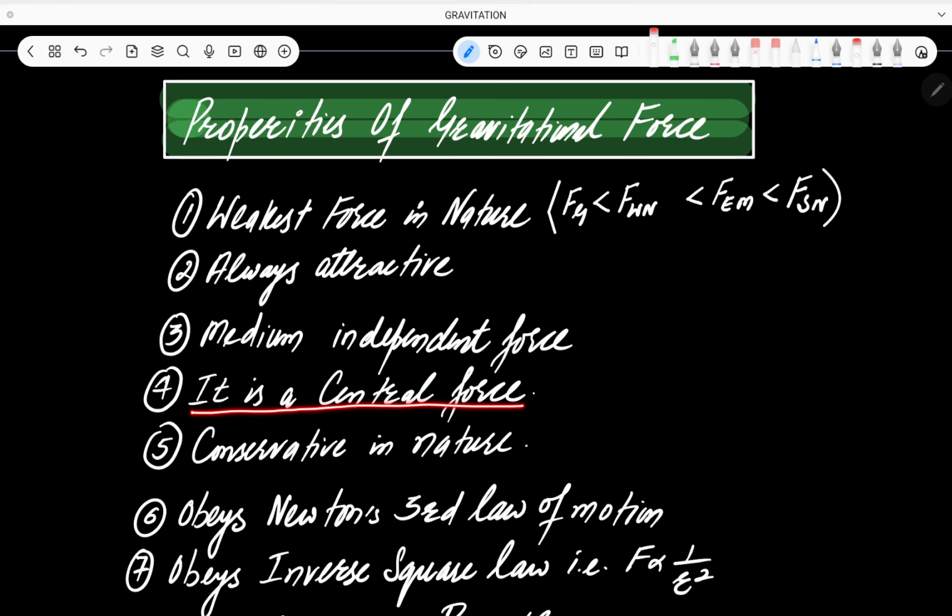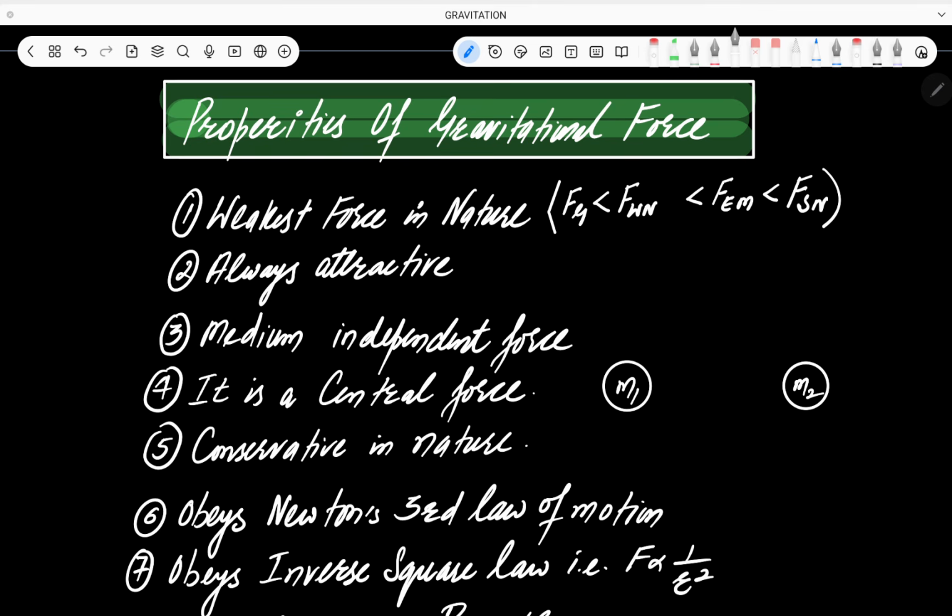It is a central force. अब इस central force का मतलब क्या है? It means that जो gravitational force है. Okay, so this is a central force. Gravitational force is a central force. Now what does that mean? That means कि अगर हमारे पास 2 bodies हैं, we have 2 bodies. This is one body of mass m1, and this is another body of mass m2.